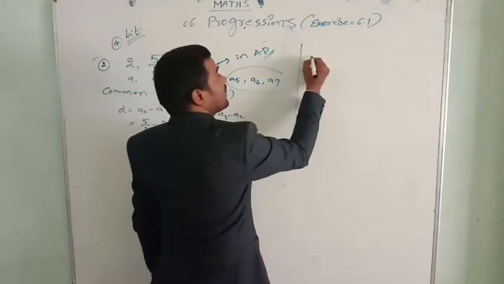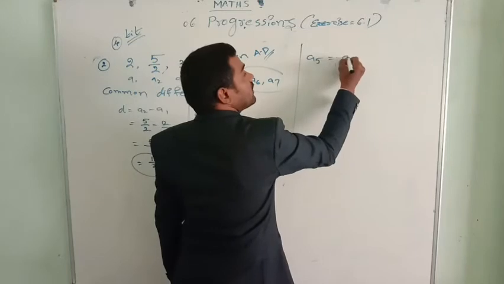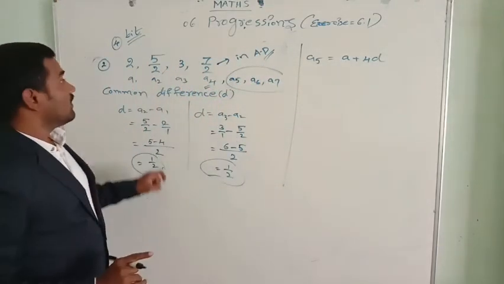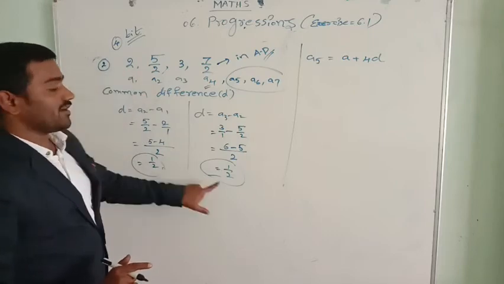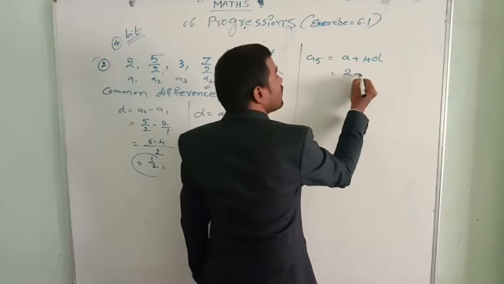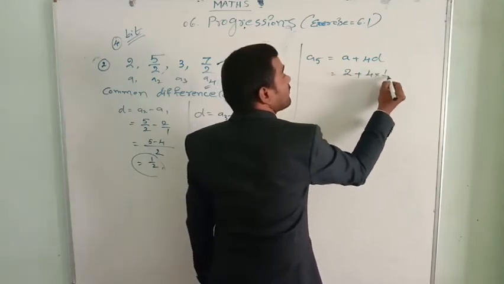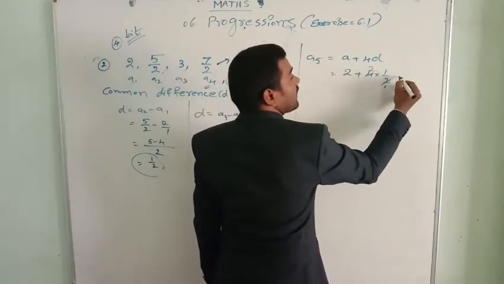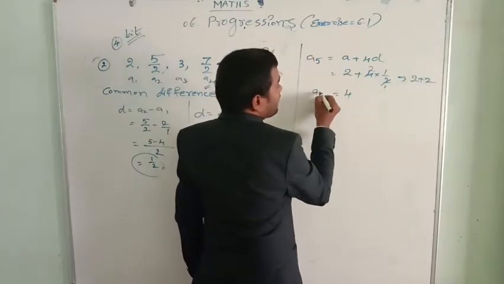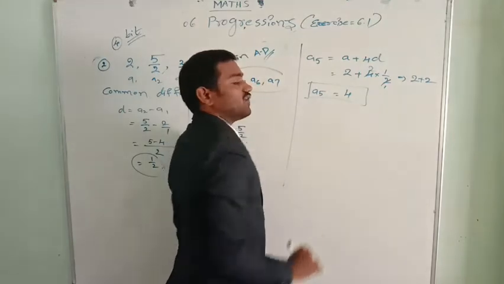So what is first? A5. A5 equals A plus 4D. Already we know the first term A is 2 and the common difference is 1 by 2. So A, that is 2, plus the common difference, 4 into 1 by 2. 2 ones are 2, 2 twos are 4. That equals 2 plus 2, which is 4. A5 equals 4. First one is completed.